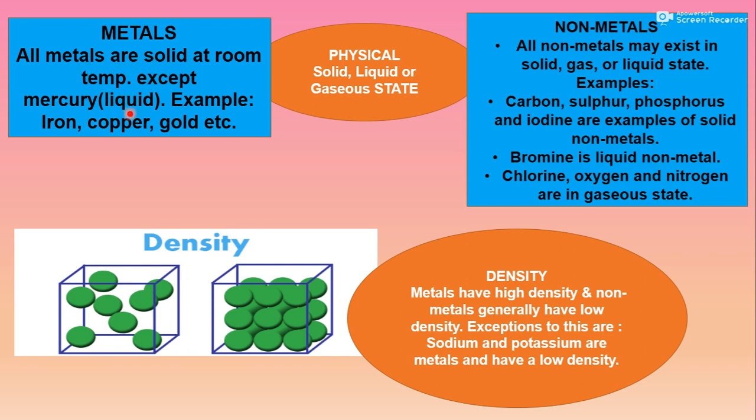You can see that in the thermometer, mercury is there. So that is the liquid metal that can easily flow. In the case of non-metals, they may exist in a solid, gas, or liquid state. Carbon, sulfur, phosphorus, and iodine are examples of solid non-metals. Bromine is a liquid non-metal, and chlorine, oxygen, and nitrogen are in the gaseous state.